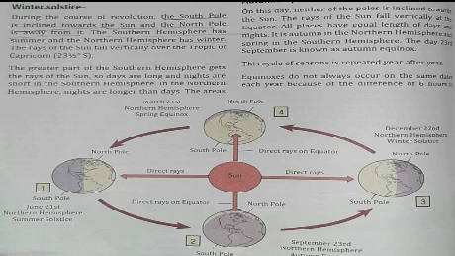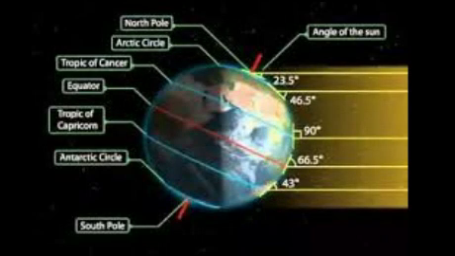The hemisphere which is inclined towards the Sun receives more heat and light than the other, which is away from the Sun. In summer solstice, the North Pole is inclined towards the Sun. It is summer season in the northern hemisphere and winter in the southern hemisphere. 21st June is known as the summer solstice.